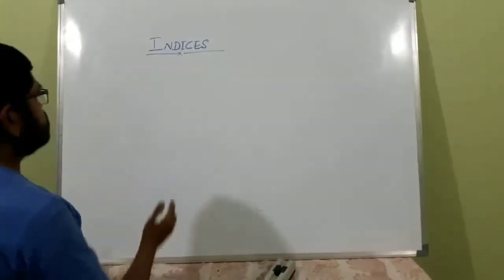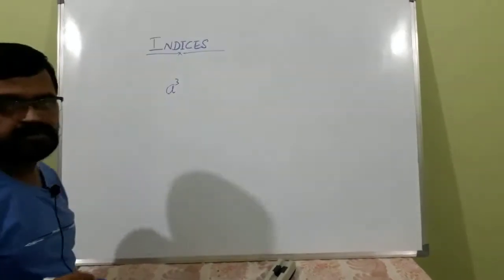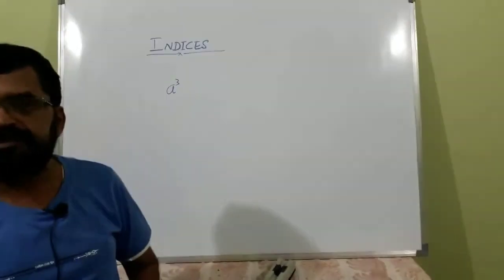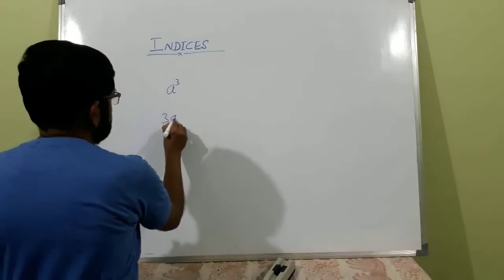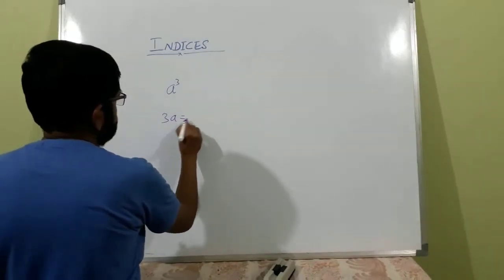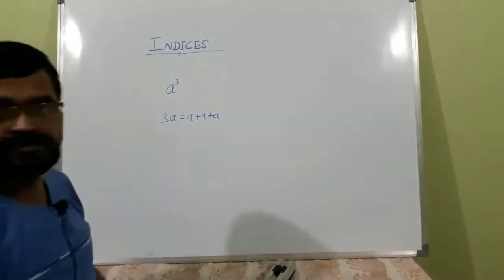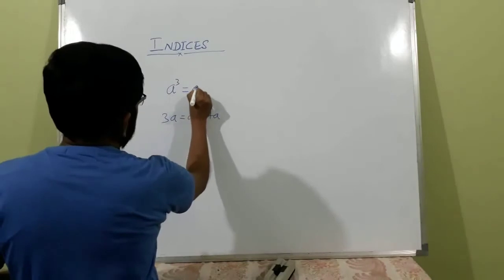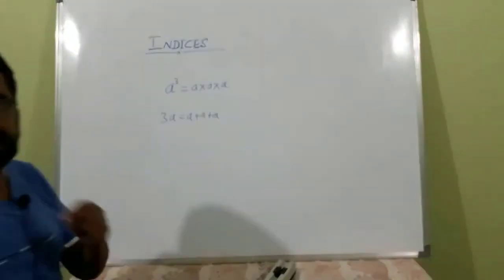Let us discuss something about the indices today, or index theory. You may know this. What do you mean by a cube? I hope you don't confuse it with 3a. 3a means 3 times a, that is a plus a plus a. A is added 3 times, whereas a cube means a is multiplied by itself 3 times.